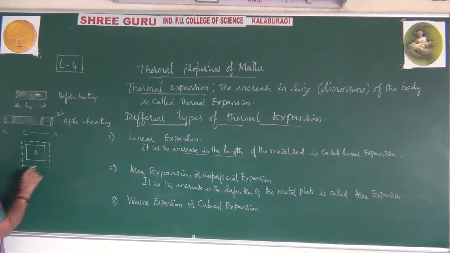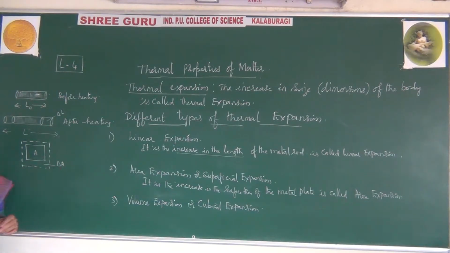So if this is A, this will become delta A, a small change in the area. Both length as well as breadth will increase, hence the surface area has been increased. We call it superficial expansion. Sometimes, instead of A you can also write S, and for this we write delta S. Both are correct. You need not worry.